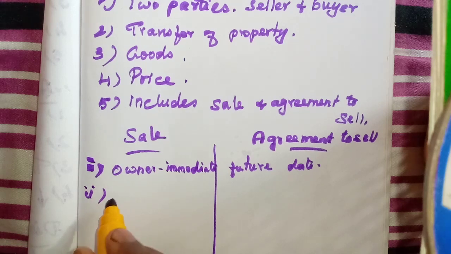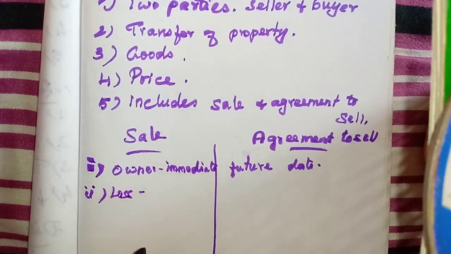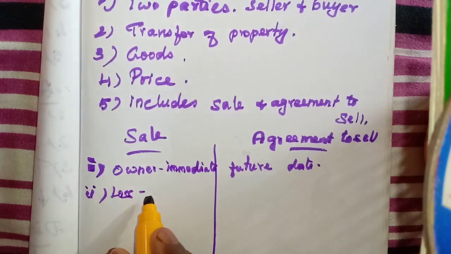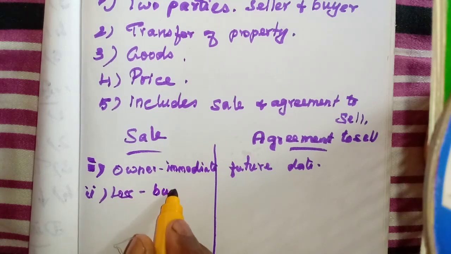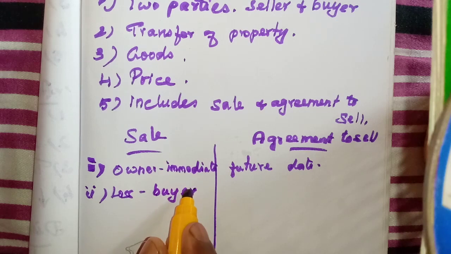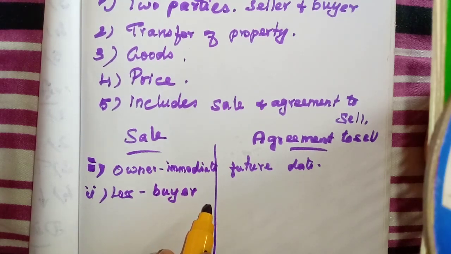Next, the risk of loss. If the goods are destroyed, who has to bear the loss? In a sale, the buyer has to bear the loss, because the ownership is transferred to the buyer.